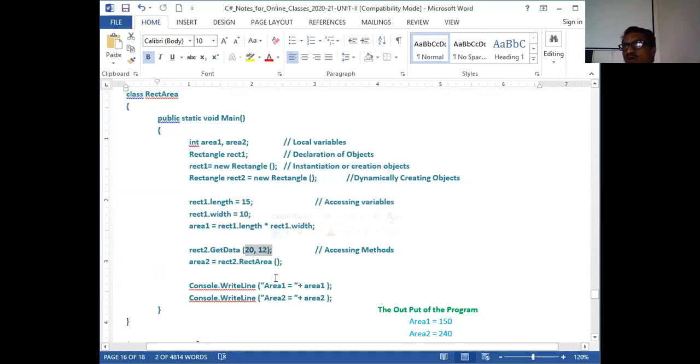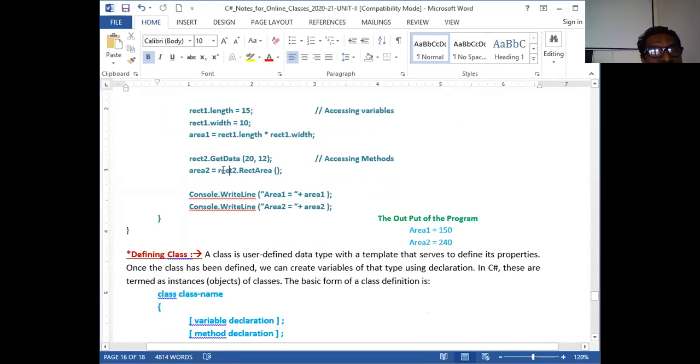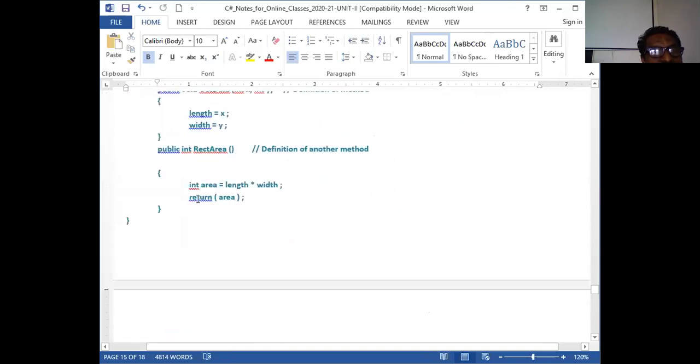Both rect1 and rect2 have different memory locations and their respective contents. Therefore, I'm going to call the same function, rect area of rectangle, but now it is associated with different objects. The respective object consisting of 20 and 12, those are calculated, and then I'm going to return that. You see here, I'm going to calculate length and width without any parameters. I'm simply calling the associated object. With respect to the object, length and width will be calculated, and that value is copied into this local variable, area, which is declared, and then I return it.